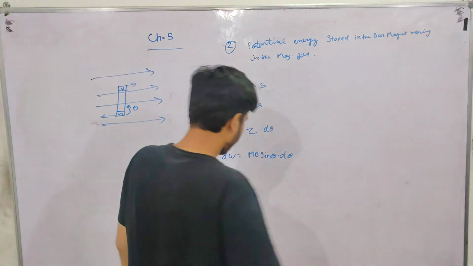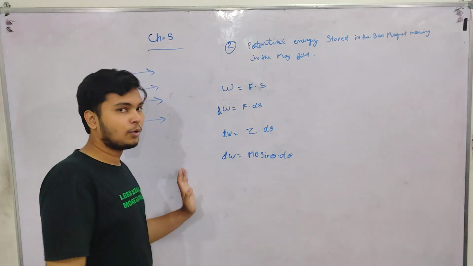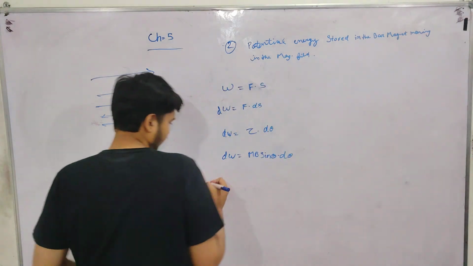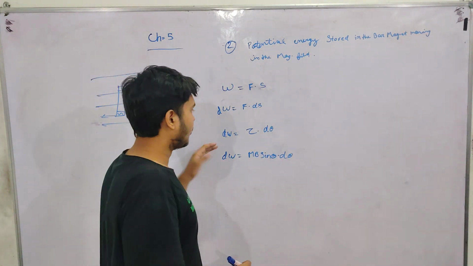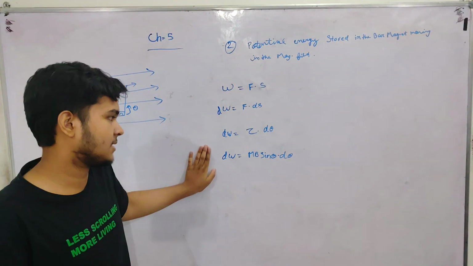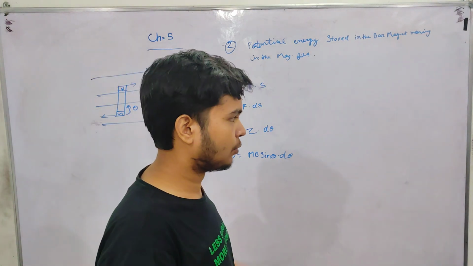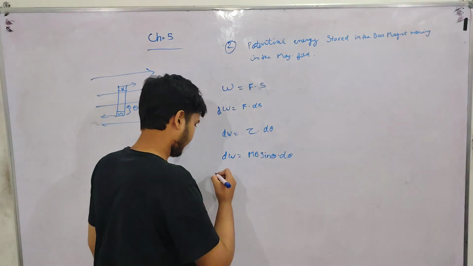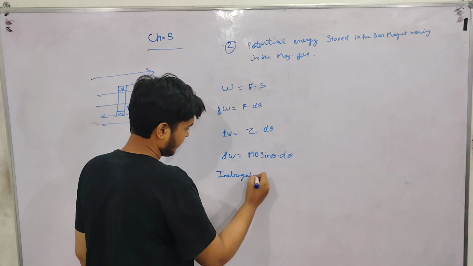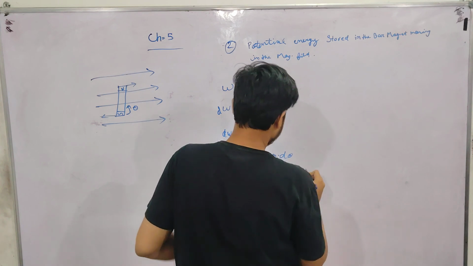Now we will integrate it. This is a small amount of work done, and the total amount of work done in the magnetic field by the magnet we get by integration. If we had the total amount of work and had to find the small amount, we would do differentiation. But now we have the small amount and we have to find the total amount, so we will do integration. Integrating both sides.